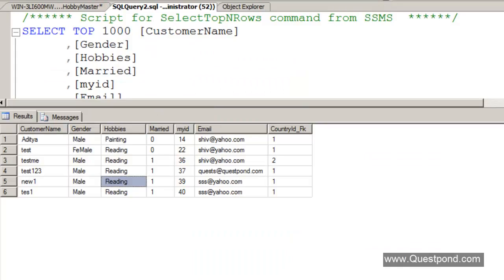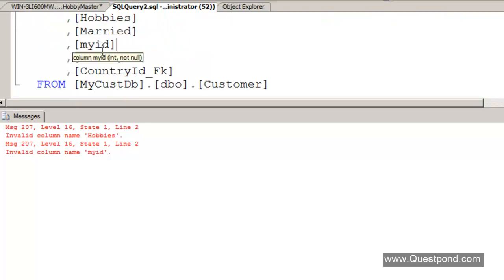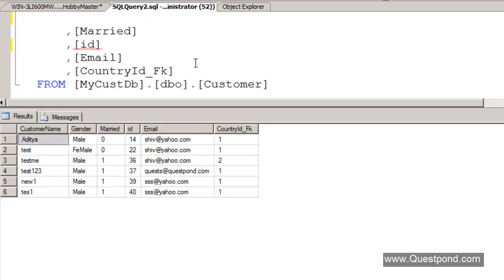Let's put some records here. So let me just execute this. Sorry, now I've renamed the column, so I'll make this ID. Execute. Yeah, there are no hobbies now, right?